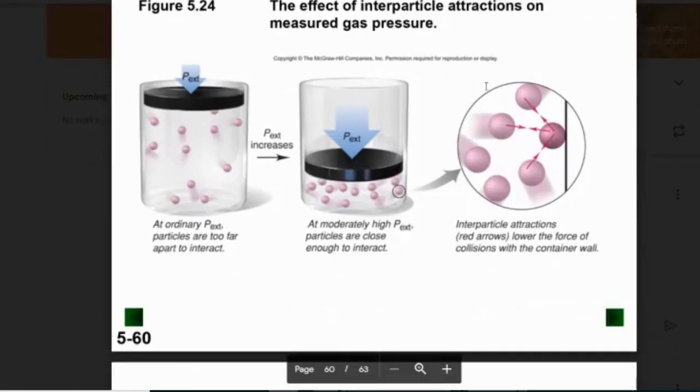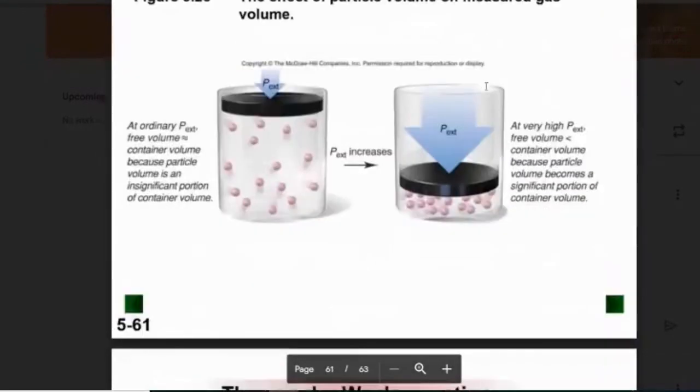Okay, and we can see that it knocks down the number of collisions if they're attracted to each other, not significantly. It's not going to make a normal view of things. We can see in the last picture, though, they are attracted to each other. That causes some issues. Okay, and the space they occupy.